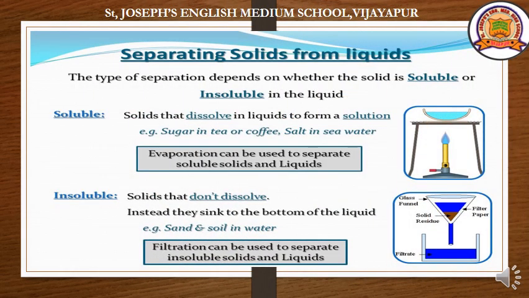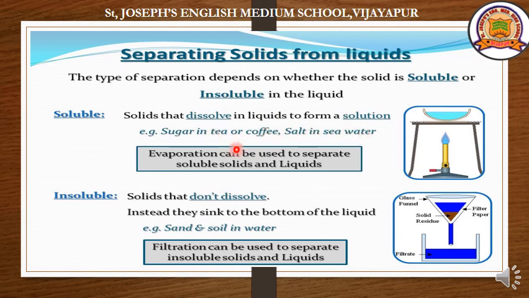If you have any doubt in this, let me clarify your doubts. Separating solids from liquids: the type of separation depends on whether the solid is soluble or insoluble in the liquid. Soluble solids dissolve in the liquid to form a solution, like sugar in tea or coffee, or salt in seawater.